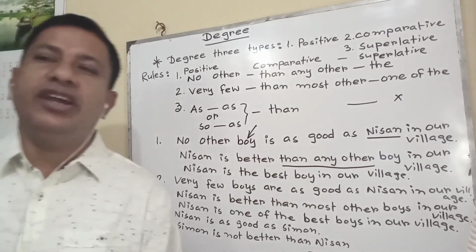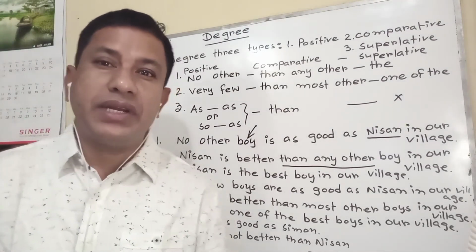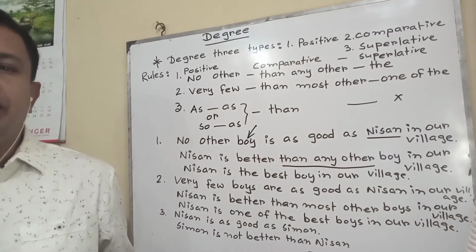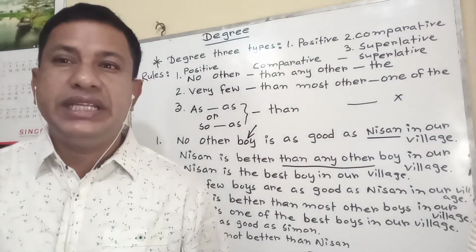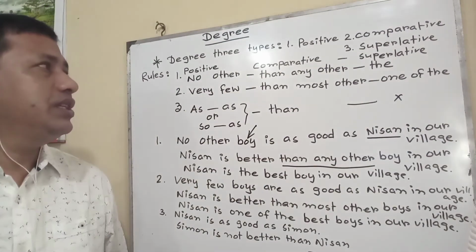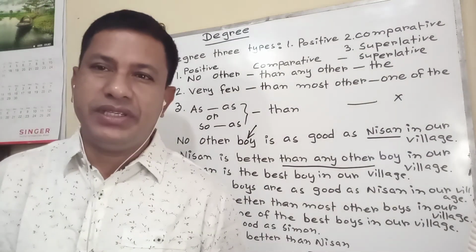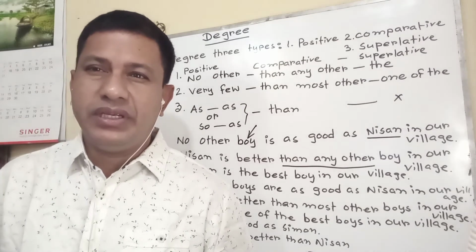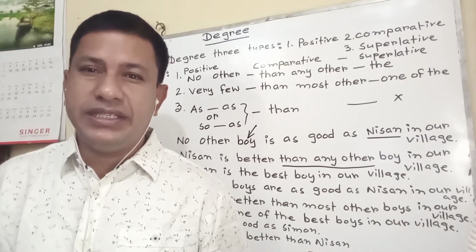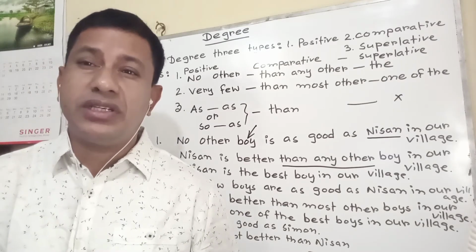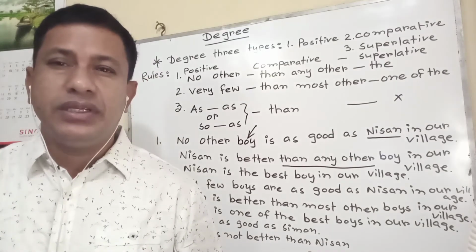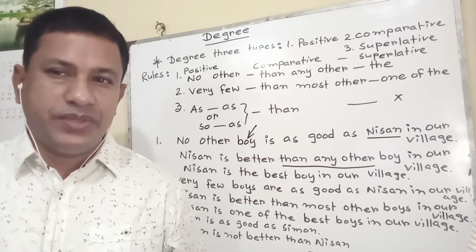I think that you have understood well, but I would like to repeat it again. Degree. What is degree? Comparison of adjectives is called degree. Degree is of three types: positive degree, comparative degree, superlative degree. Positive degree: an adjective which doesn't compare a person with another person or a thing with another thing is called positive degree.